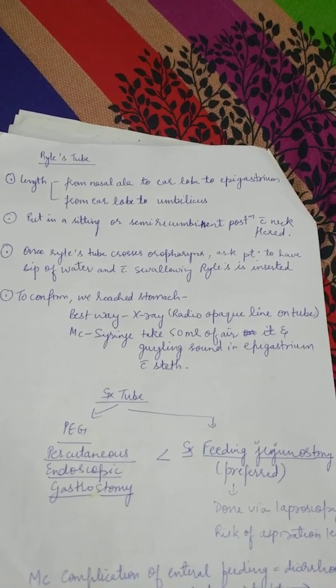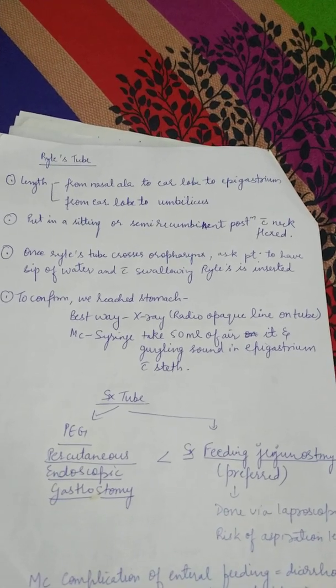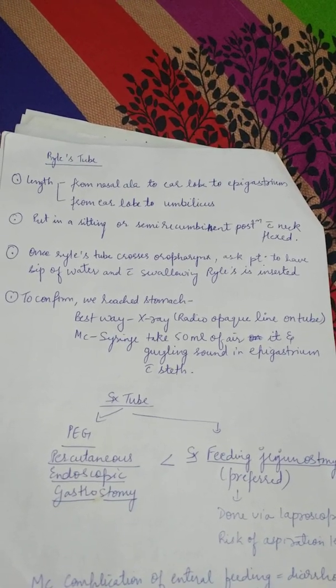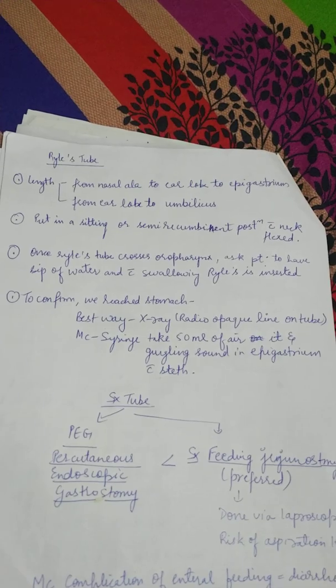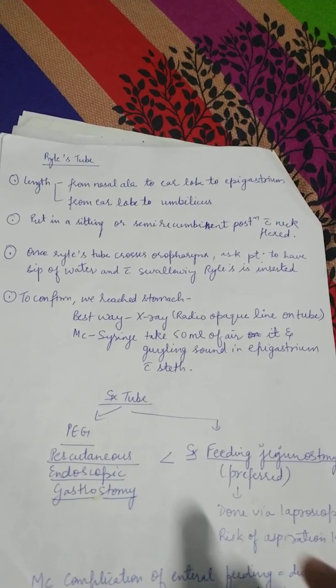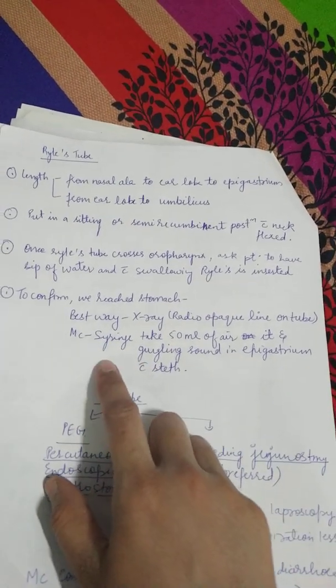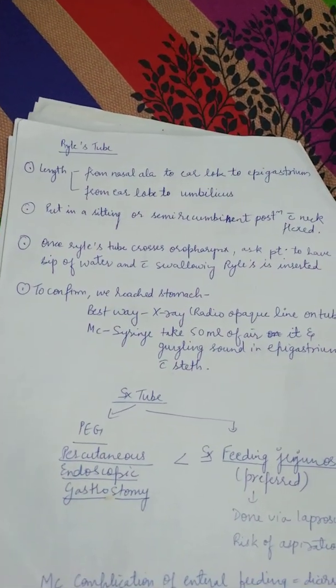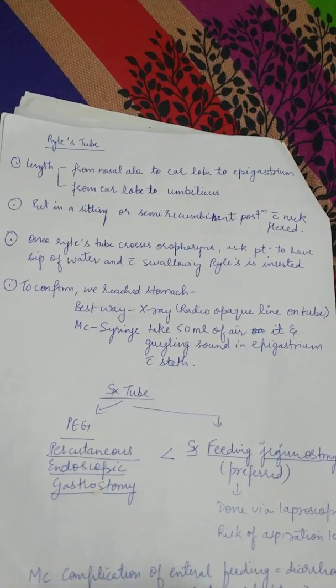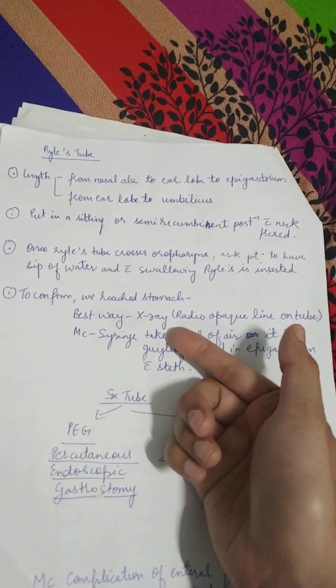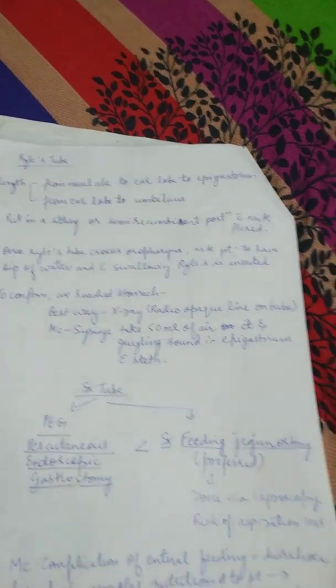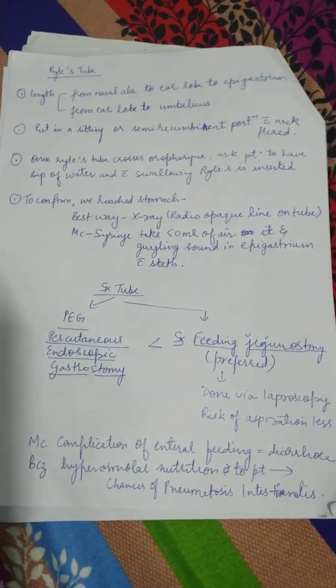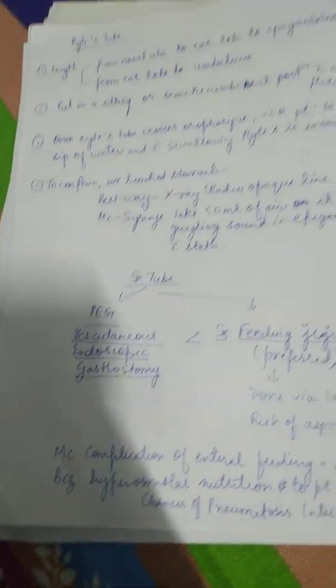We auscultate the epigastrium with the stethoscope after giving 50 ml of air in a syringe, and a gurgling sound is heard in the epigastrium. So we say that yes, Ryle's tube has reached the stomach. If that is not possible, then you can do an X-ray, because the Ryle's tube will give you a radio-opaque line. After this, we come to the surgical tube.